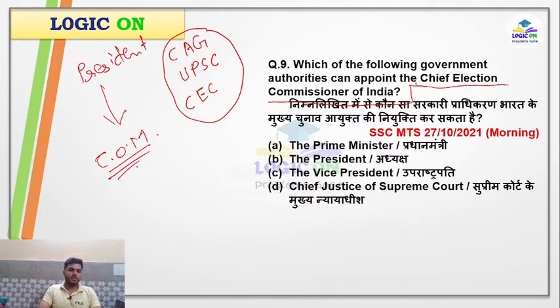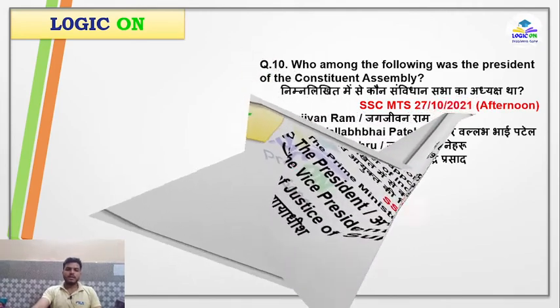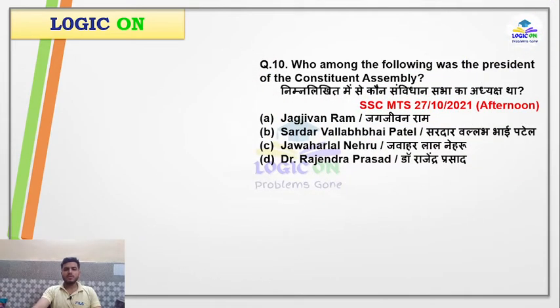This thing is also important, okay. Also, these appointments are done by the president, but he does so on the recommendation of the Council of Ministers. So here our answer is B, as I told you that all the important appointments are done by the president. Now the 10th question is, who among the following was the president of the Constituent Assembly? It is Dr. Rajendra Prasad.